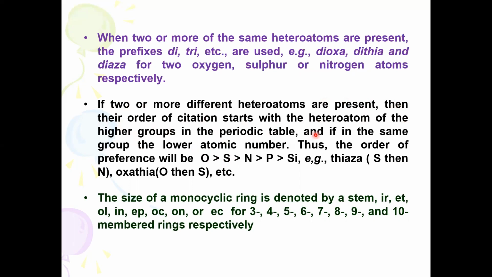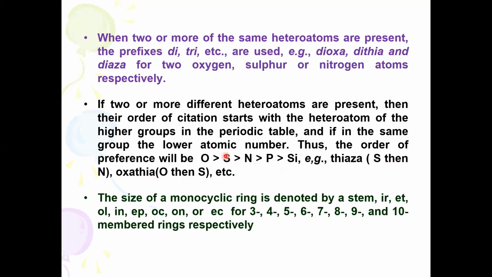And if they are in the same group, the atom with the lower atomic number will take the preference. But anyhow, this is the order of preference of the atoms. When a heterocycle consists of both sulfur and nitrogen, sulfur takes preference over nitrogen. Then we can call it thiaza. Thiaza means nitrogen along with sulfur.